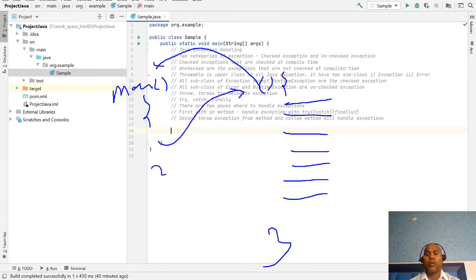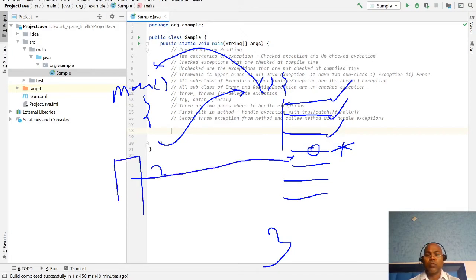Let's assume this first instruction is executed successfully. This one is also executed successfully, but somehow this line throws some exception, some error. So what happens if you do not handle the exception in your Java code? Then after this line, your program suddenly breaks. The whole program suddenly breaks, and the user doesn't know what happened.